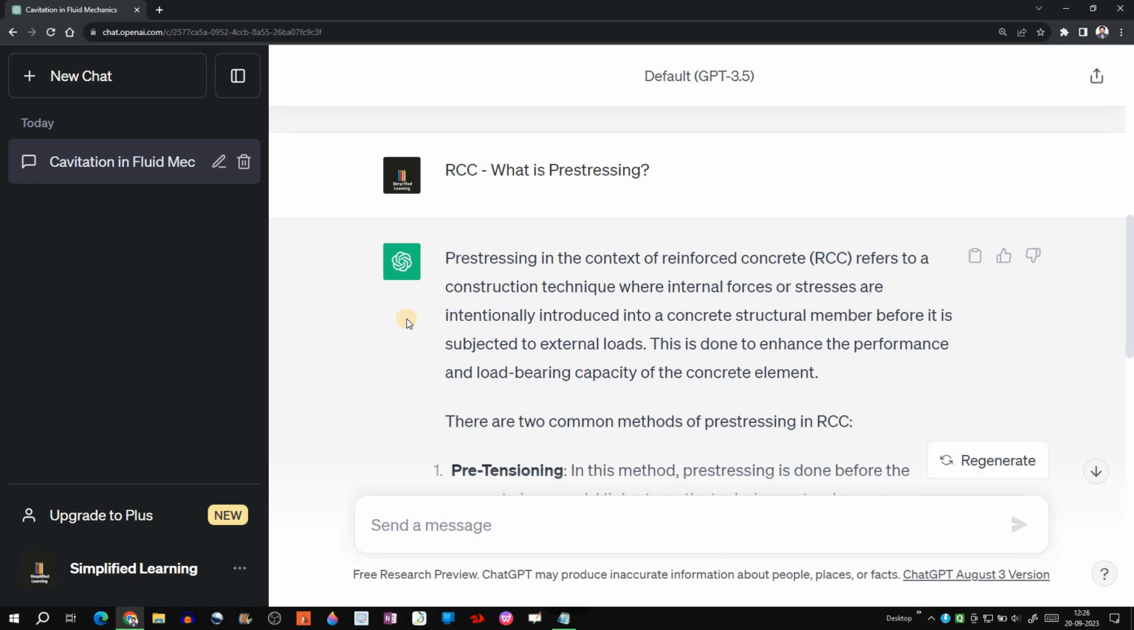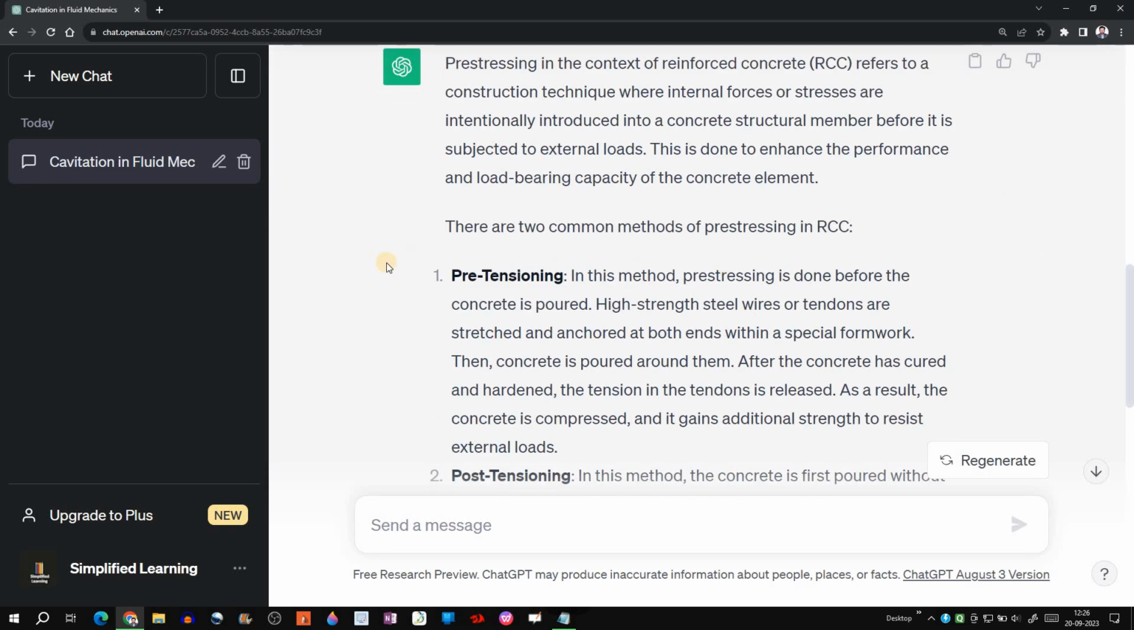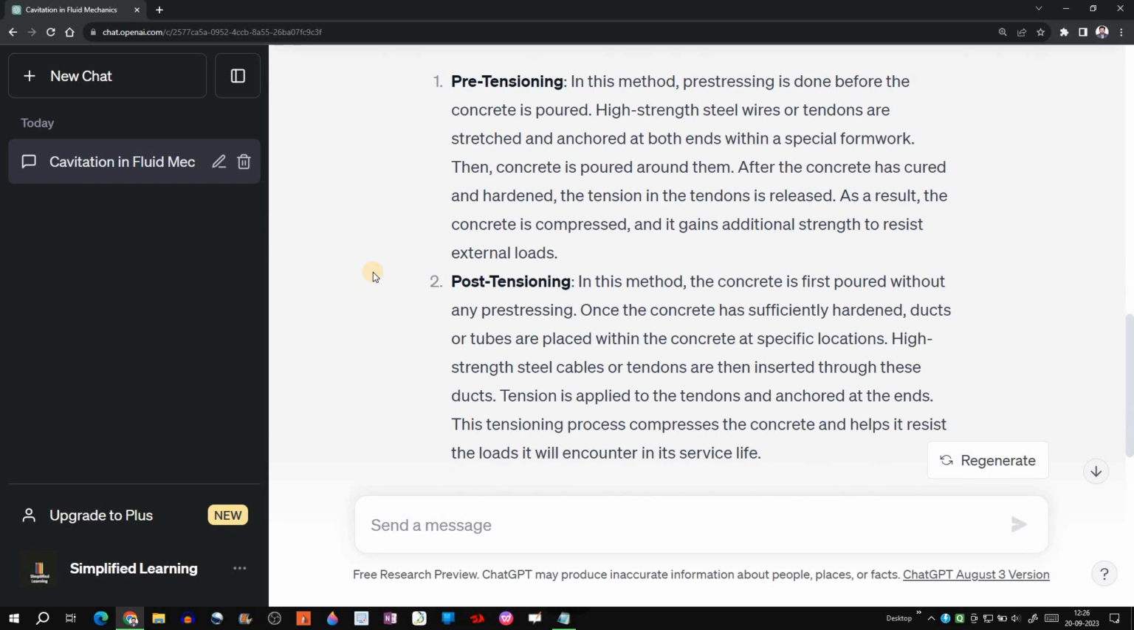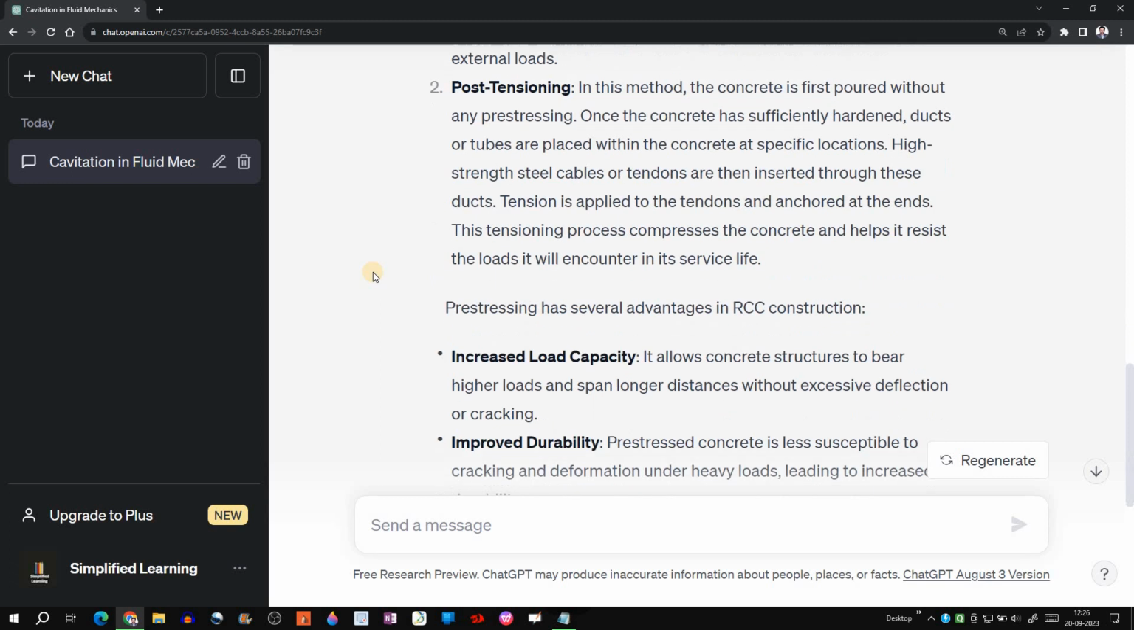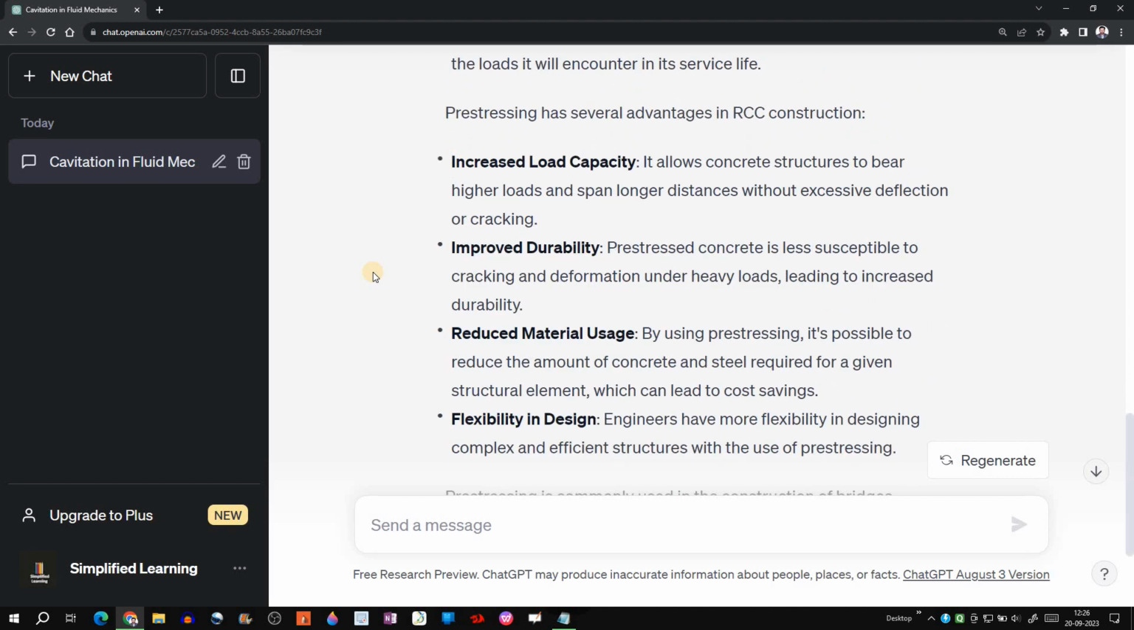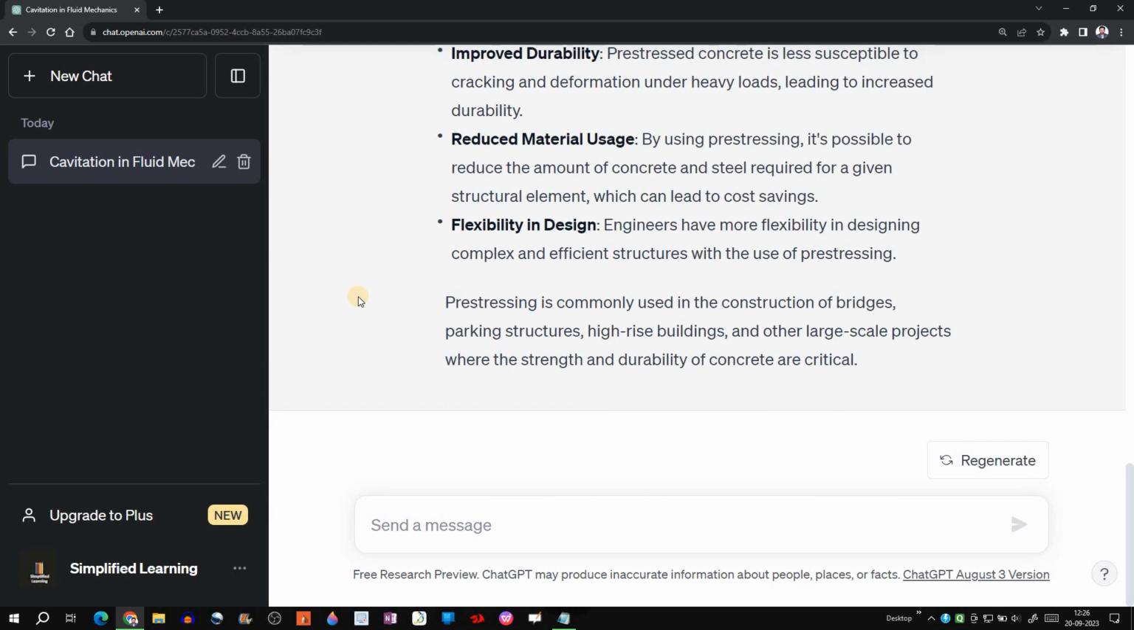Pre-stressing in the context of reinforced concrete, RCC: internal force stresses are intentionally introduced in a concrete structural member. Then it has provided the common methods of pre-stressing in RCC. It has explained what pre-tensioning is and what post-tensioning is. Then the advantages: it has enumerated and explained the advantages of pre-stressing, such as increased load capacity, improved durability, reduced material use, and flexibility in design.